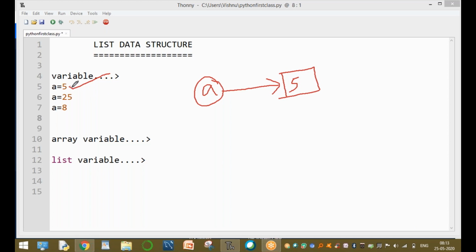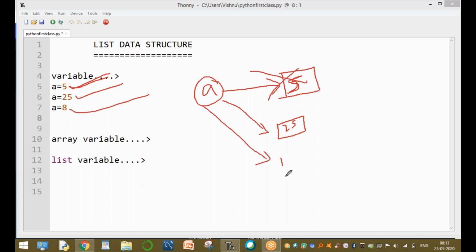Here is the first statement: a is an object of the integer class, a stores the value 5. The next statement is a equal to 25. That means now a is used to store the value 25, not the 5. And the next, a equal to 8, a is pointing to only 8, but not the 25.